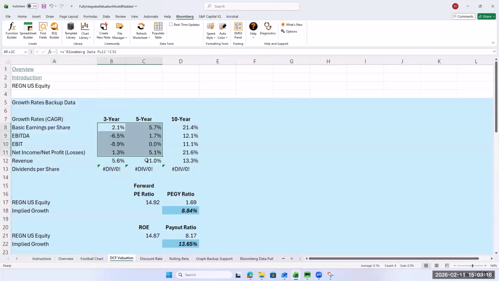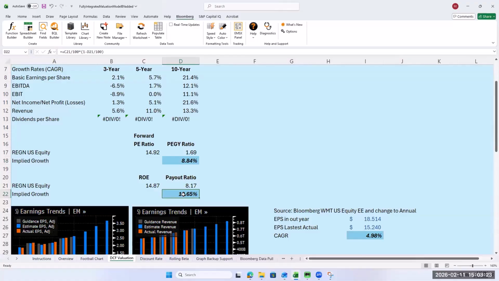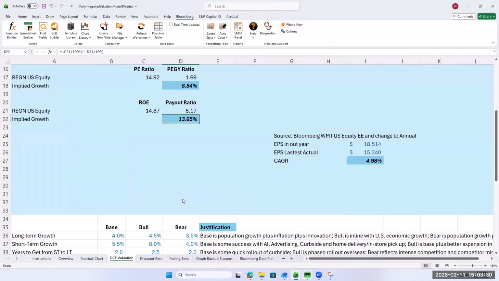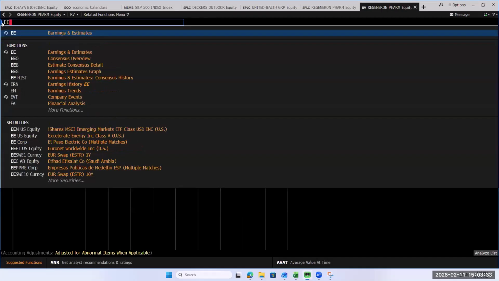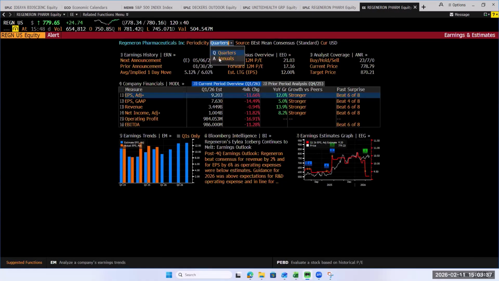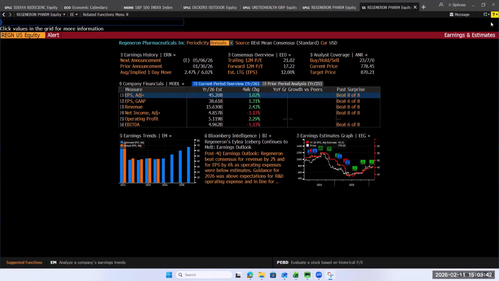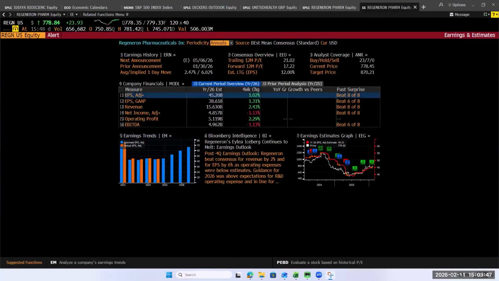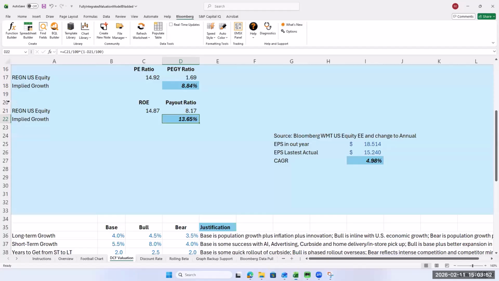Growth has been pretty anemic the last few years. The PEG ratio shows 8%. The recent history shows 13.65 based on the ROE. Let's look at their earnings estimate. Looks like they had a bad spell there after 2020, but have been flat since and are now expected to come back somewhat.